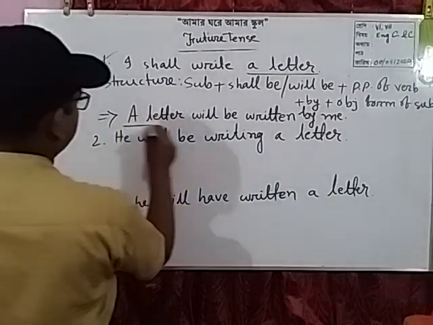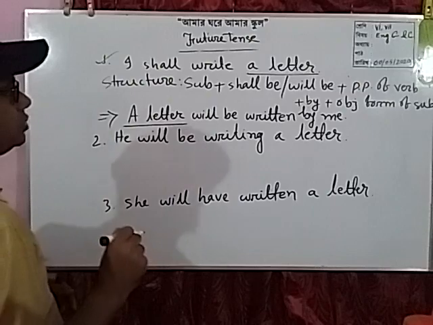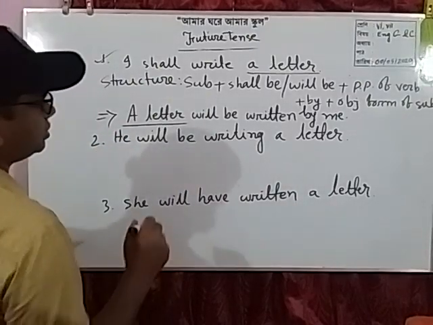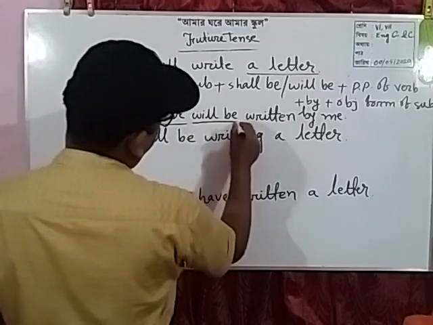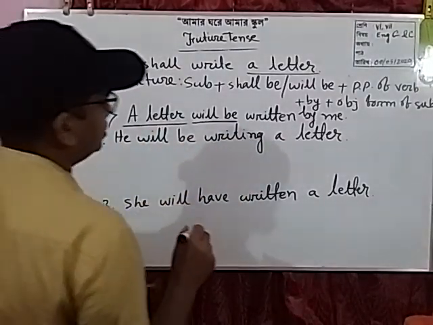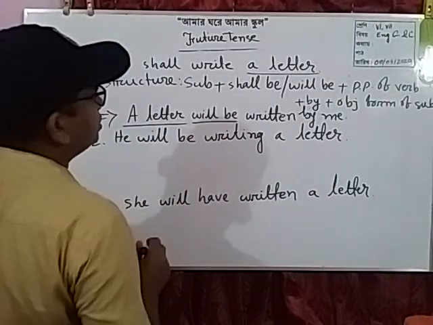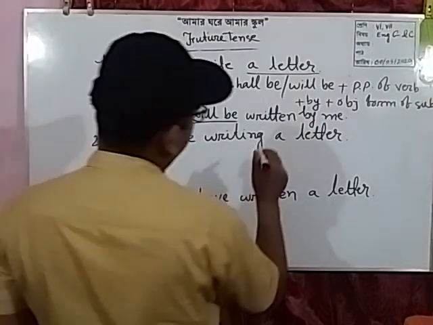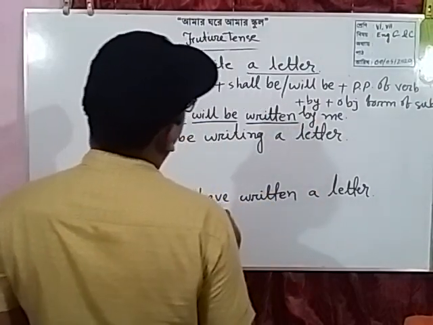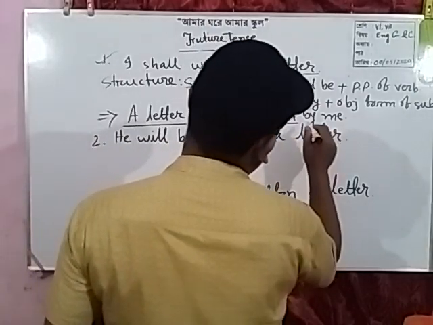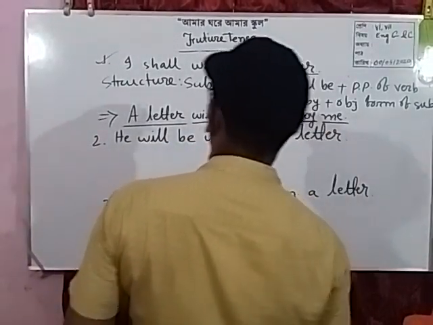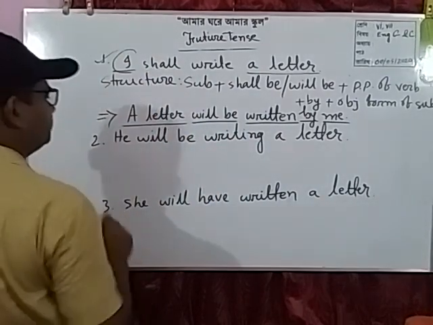Dear students, a letter is subjective form of the object, will be according to the subject because it is future indefinite tense, plus past participle of the main verb written, plus by plus objective form of the subject, I.